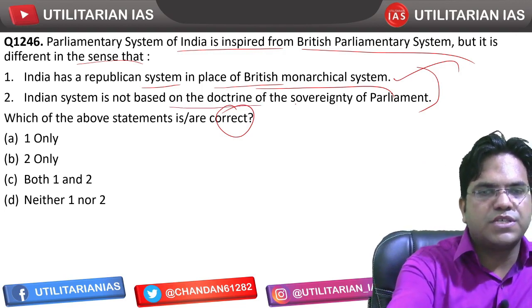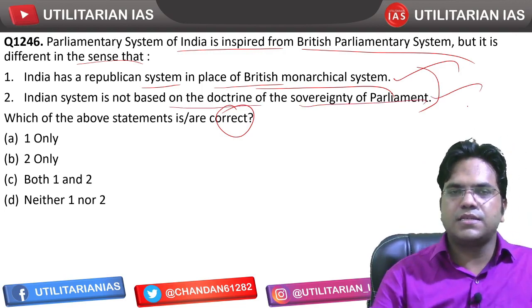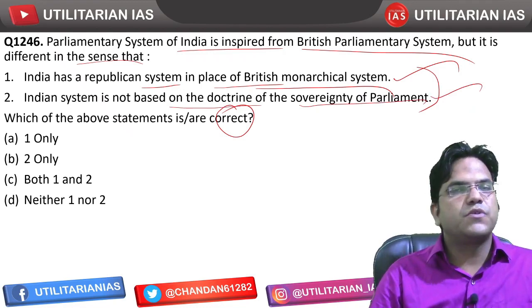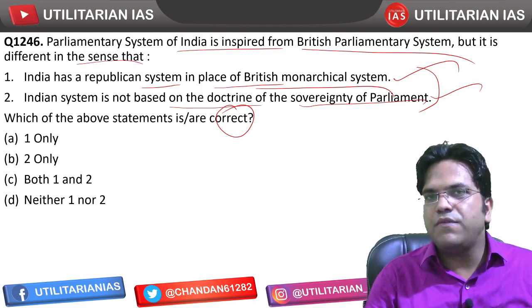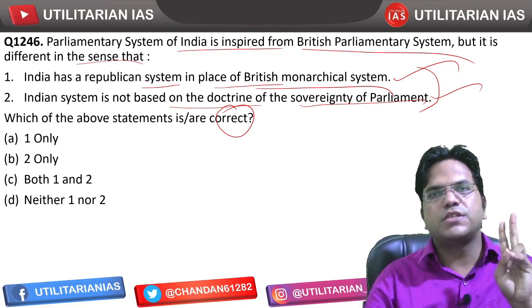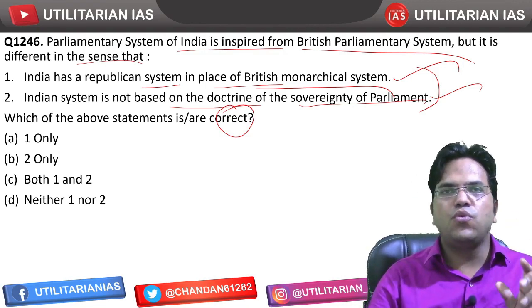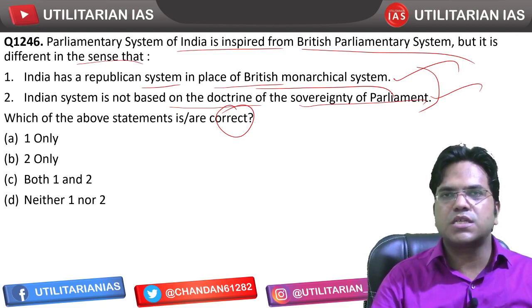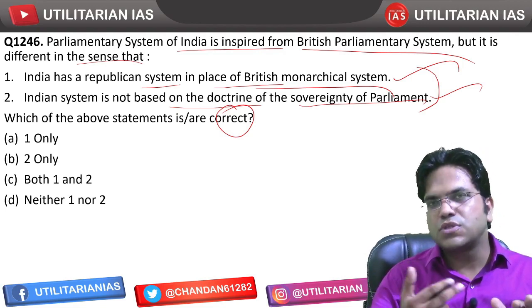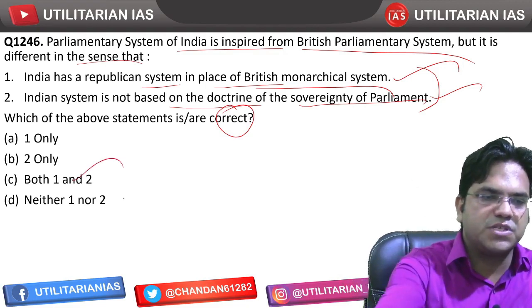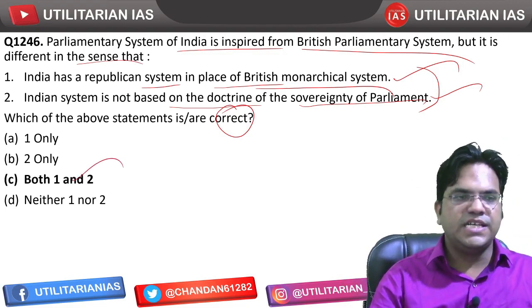The Indian system is not based on the doctrine of sovereignty of parliament. That's correct. The kind of sovereignty that their parliament enjoys, we do not have any concept of the doctrine of sovereignty of parliament. What we do have is a game of checks and balances. Checks and balances between what? Legislature, executive, and judiciary. None of these three organs of the state is powerful enough; everybody just keeps balancing each other. The legislature checks the executive to some extent, then the judiciary checks both. So both statements happen to be correct, and hence C is going to be the right answer.